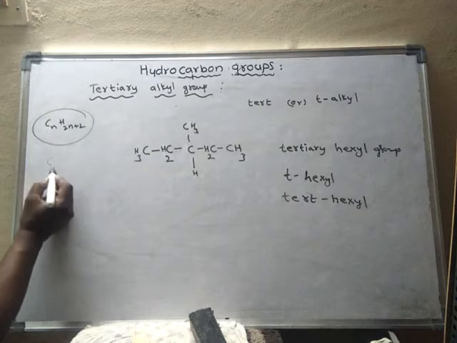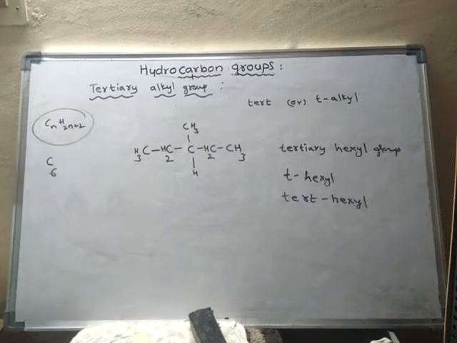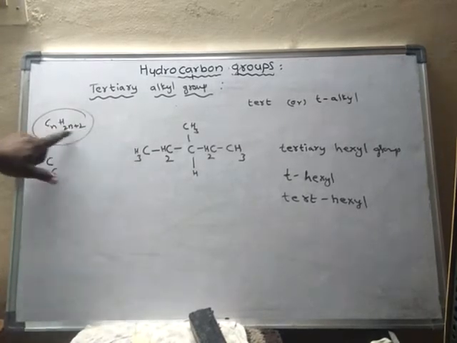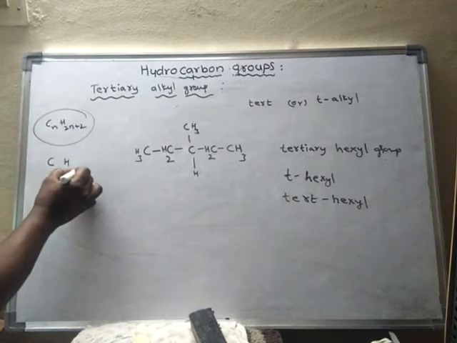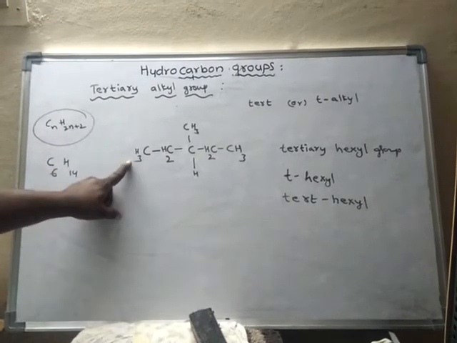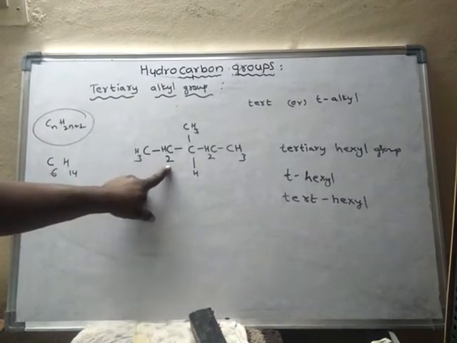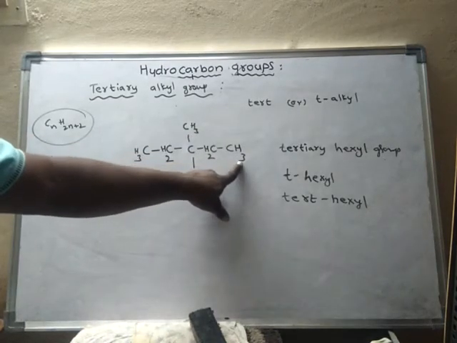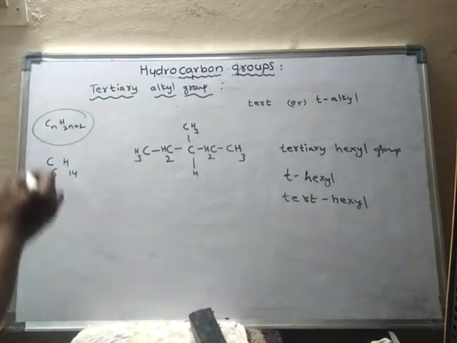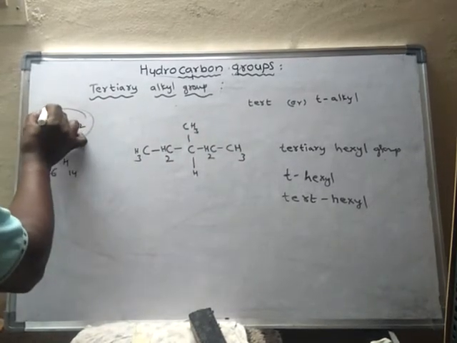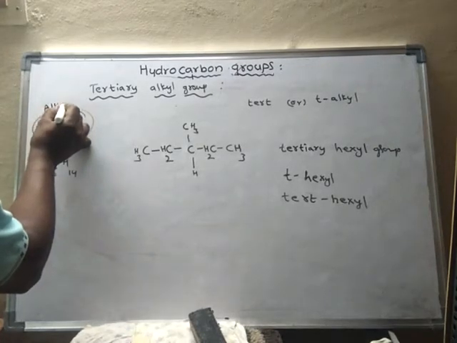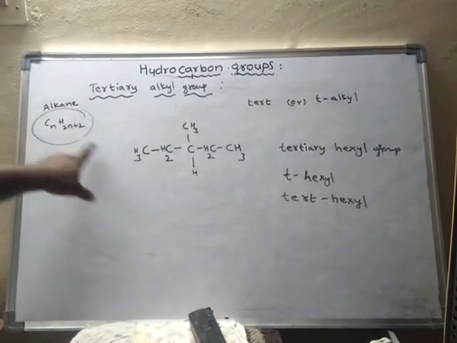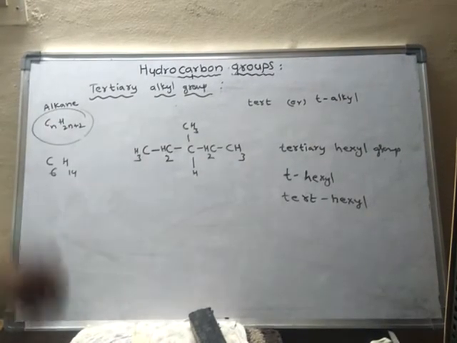So if it is 6, then how many hydrogens should there be? N is equal to 6, so 2 into 6 plus 2, that means 14. Hydrogen should be 14. Now count the number of hydrogens. 3 to 5, 6, 6, 3, 9, 9 to 11, 11, 3, 14. So if any compound has carbons and hydrogens in this way, according to this formula, then that compound is said to be an alkane.